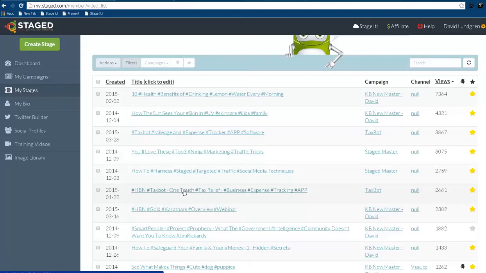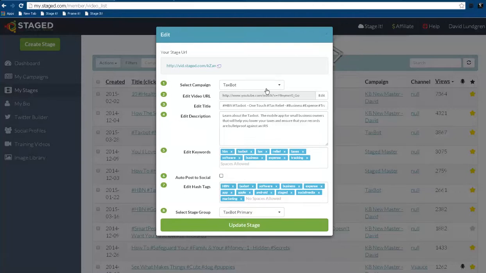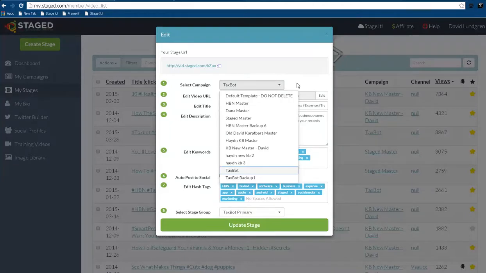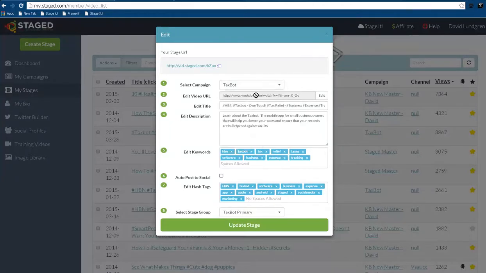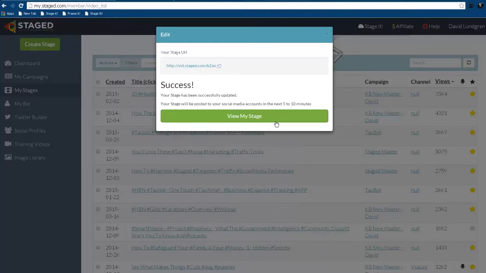I'm going to come down here and I'm going to click on, now I haven't done these, so I'm going to do 5 of them in a row so you can see it. So we're going to click on this one. It pulls up the editor, and you can see I've got the campaign already selected. It automatically pulled up the URL, the title, the description. I've already got all this done because it's already sent out automatically. But I'm going to go ahead and hit Auto Post to Social and hit Update, and then View My Stage.